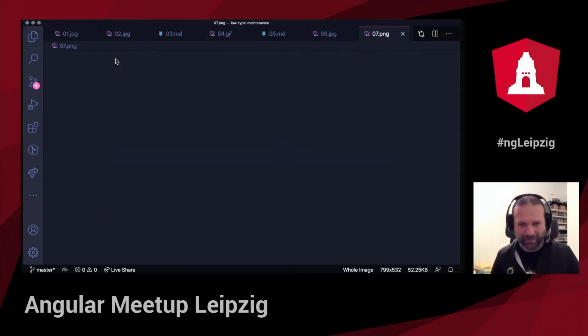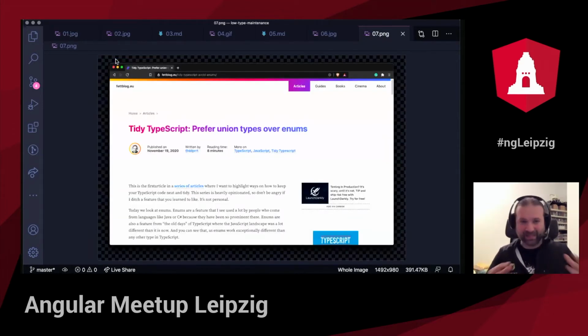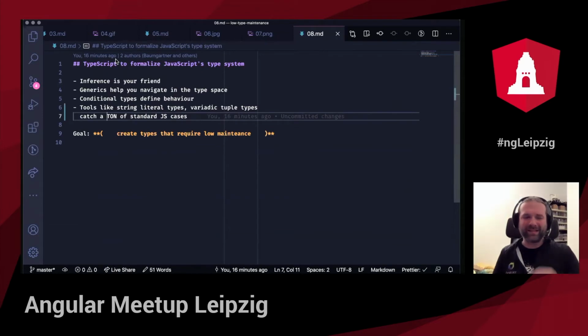This also led me to a series of blog posts which I call Tidy TypeScript, which is mainly about getting rid of all the cruft around it that you actually don't need, and just work on the type layer and write nice types. But that's not what it's about today. Today it's about this one particular point where TypeScript is a tool to formalize JavaScript's type system. To be that close to JavaScript, TypeScript actually added a ton of tools that help you write JavaScript style, but giving you enough tools and possibilities to formalize types so TypeScript can understand your code better.